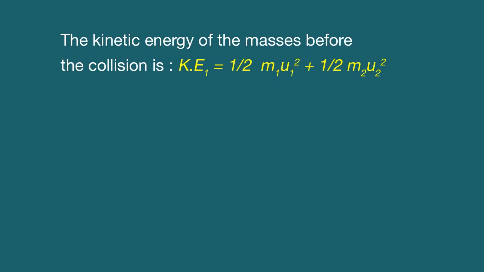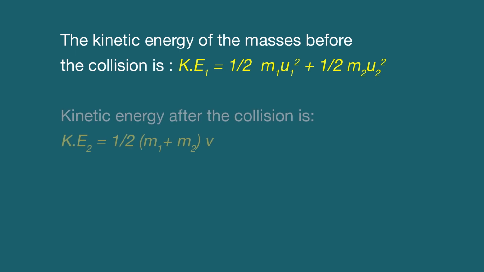For explaining the conservation of kinetic energy, the kinetic energy of the masses before the collision is half m1 u1 square plus half m2 u2 square, while the kinetic energy after the collision will be equal to half of m1 plus m2 times v square.